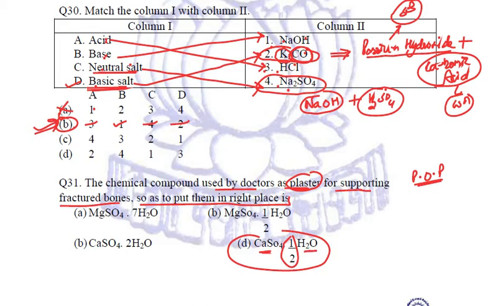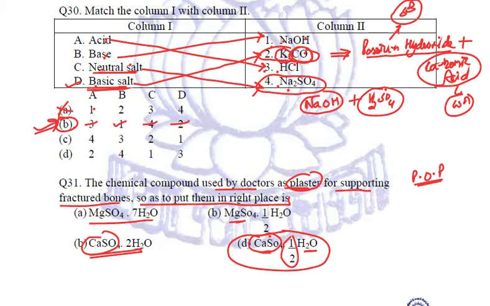He will confuse you with calcium sulfate dihydrate. We need to remember that this is not POP, this is gypsum. Again, MgSO4 7H2O, this is Epsom, and MgSO4 half H2O. You see what options he is giving? He is confusing you. Some people remember calcium sulfate, they will get confused with CaSO4 2H2O or CaSO4 half H2O.